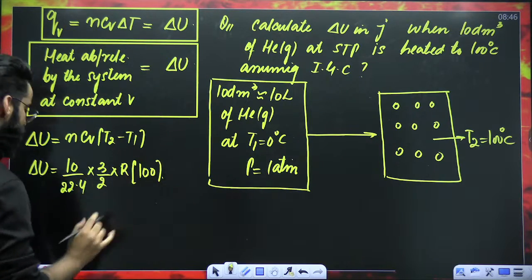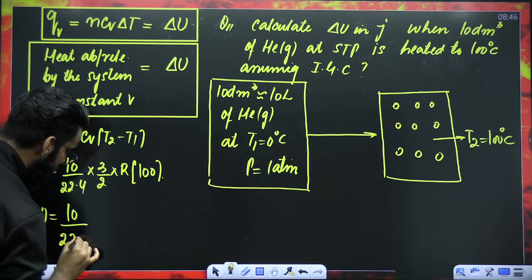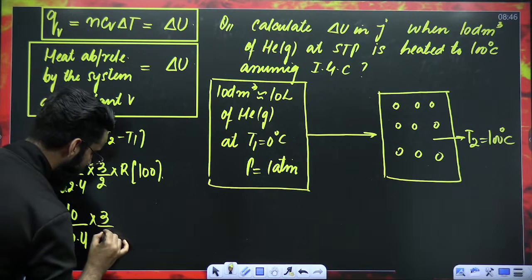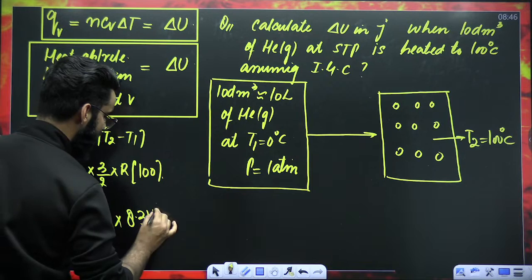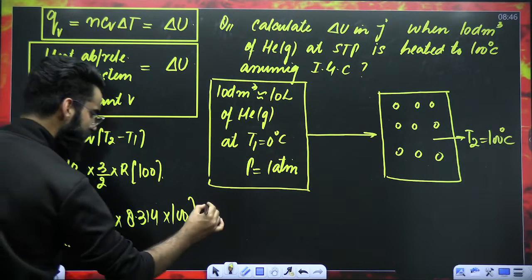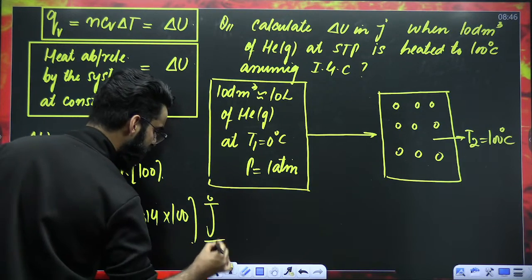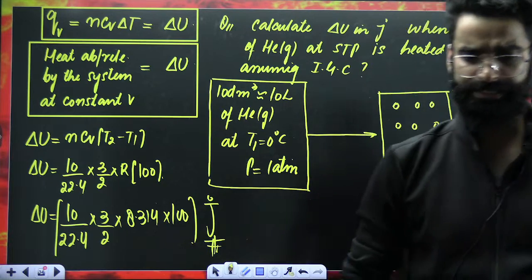Now you have to get the answer in joules. If you have to get the answer in joules, which value of R will you be using? If you need the value of delta U in joules, you'll be using the value of R as 8.314, multiplied by 100. You need to solve this particular term and get the answer of delta U in joules. That's how you solve it. I hope this is clear.